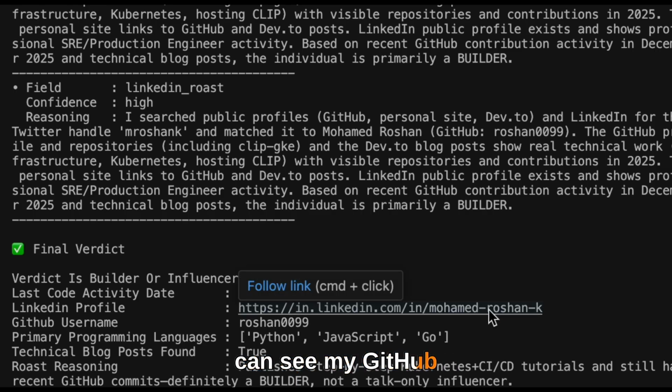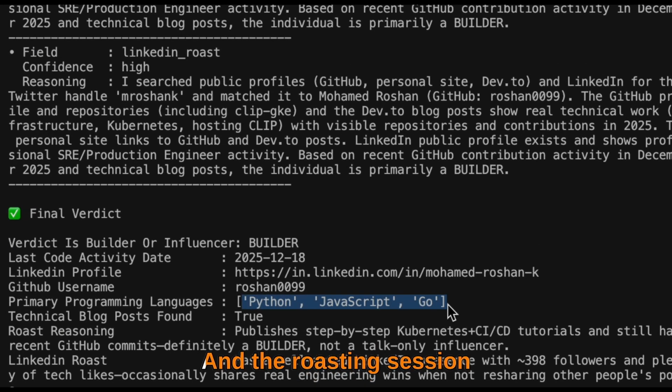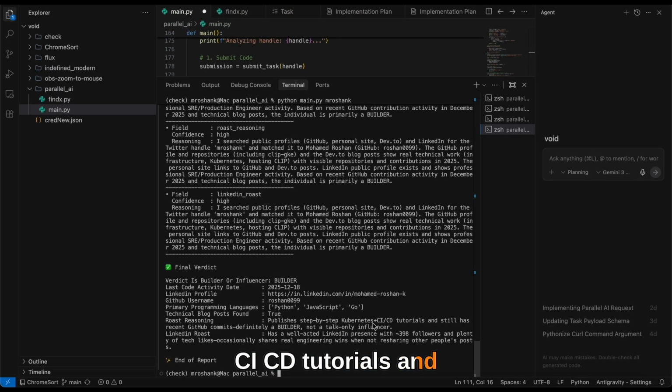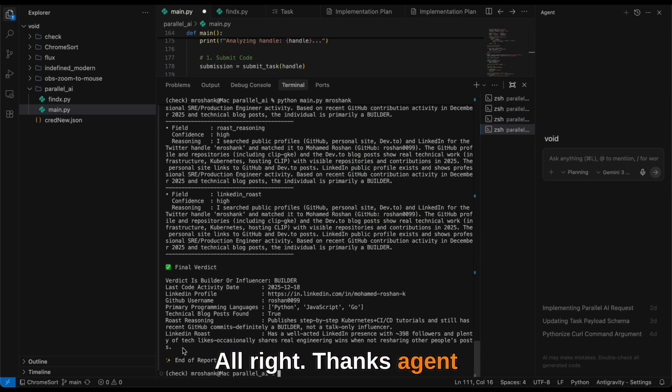You can see my GitHub username. That is true. Primary programming languages. Again, that is pretty true. And the roast based on my GitHub repos, step-by-step Kubernetes CI/CD tutorials and so on. I mean, that's okay. I've got my LinkedIn roast too. Oh, I got follower shamed again. All right, thanks agent for whatever that you're doing.